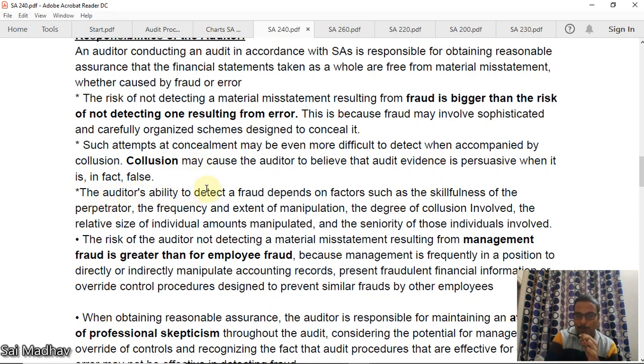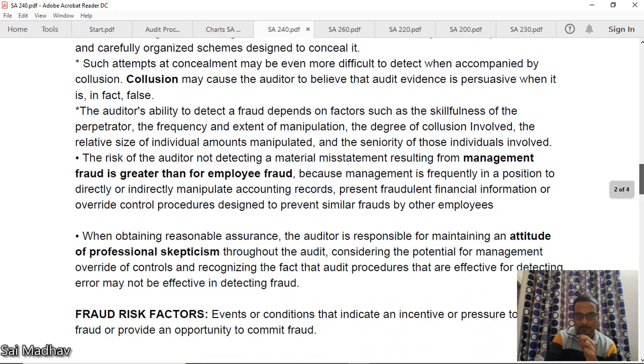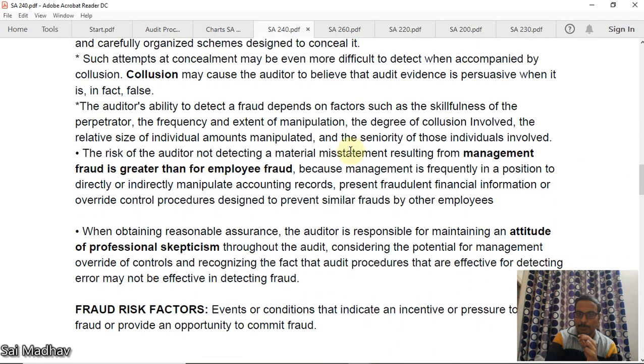The auditor's ability to detect a fraud depends on factors such as the skillfulness of the perpetrator, the frequency and extent of manipulation, the degree of collusion involved, the relative size of individual amounts manipulated, and the seniority of those individuals involved. These are the factors that determine whether a fraud is detected or not. The risk of the auditor not detecting material misstatement resulting from management fraud is greater than for employee fraud, because management is in a top position. They can override controls, so the risk of not detecting that is very high.